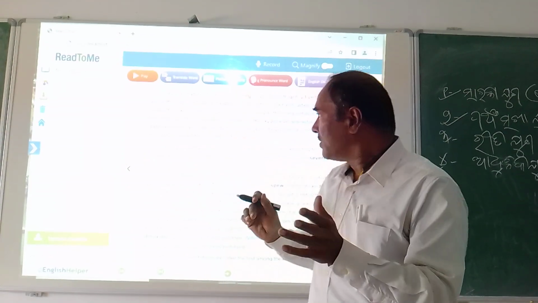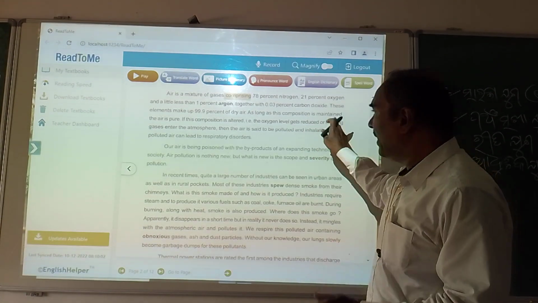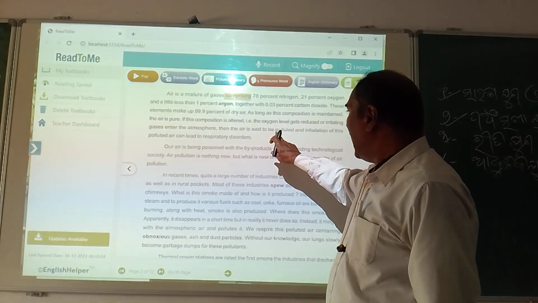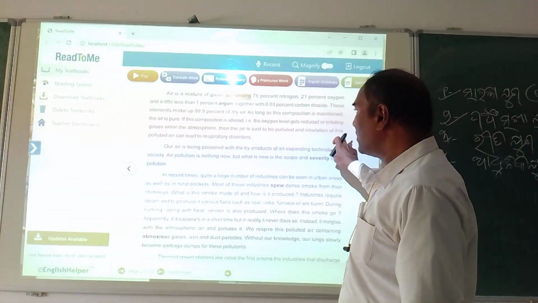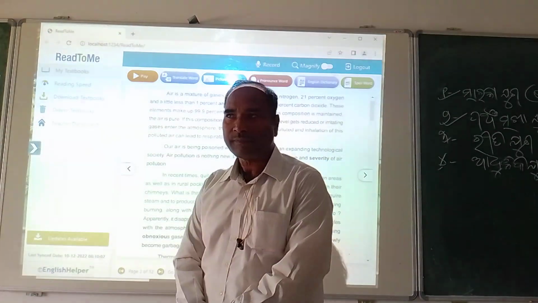And what will happen here? See, now the oxygen level gets reduced or harmful gases enter the atmosphere. Then the air is unsettled and polluted, and inhalation of this polluted air can lead to respiratory disorder.